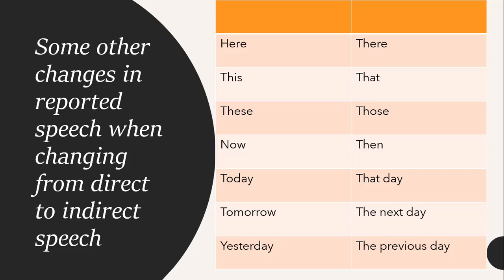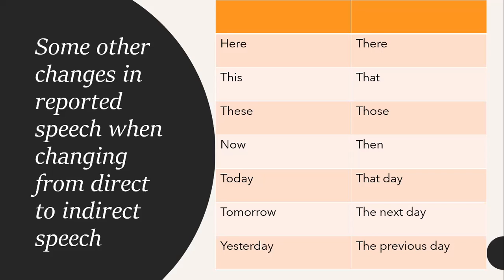These into those, like, she says to me, "I like these red apples." Now, she says to me, she tells me that I is the first person. So we will convert it to she. She likes, because the tense will not change in this case.